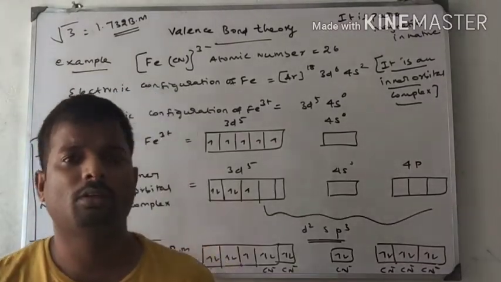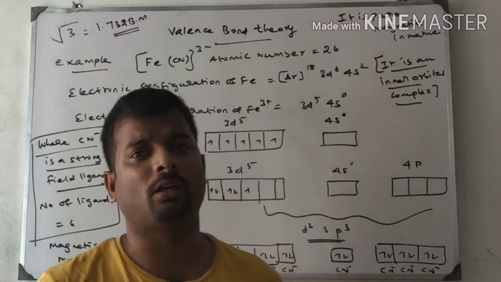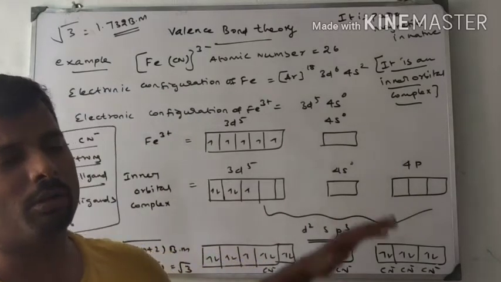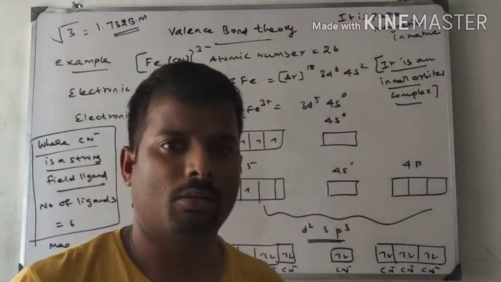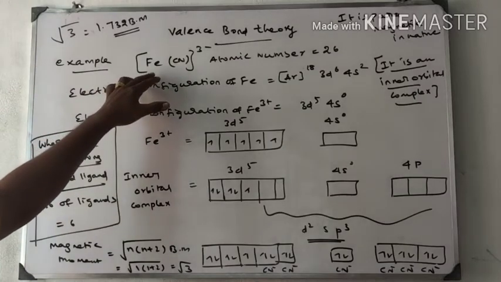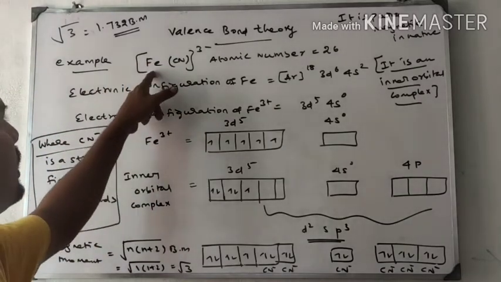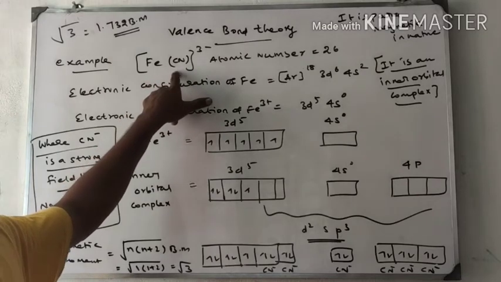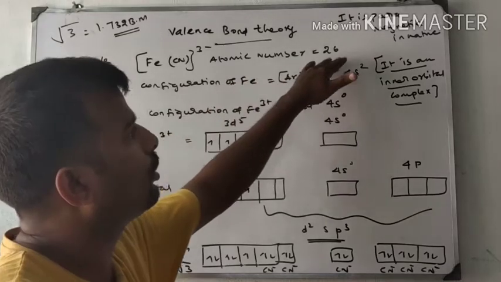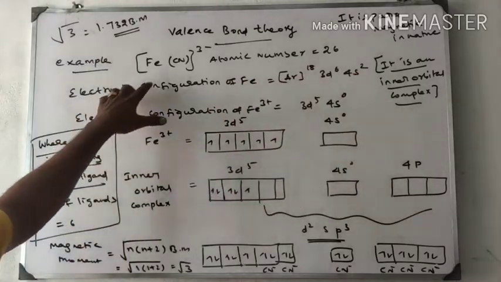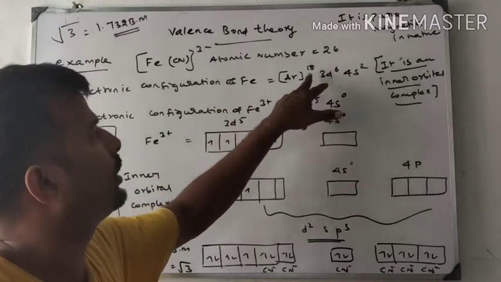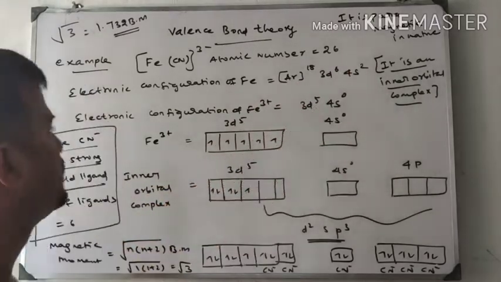Hello students, now I have explained the postulates of valence bond theory. Now I am going to give an example for the valence bond theory. Example 1 is an iron compound. Iron is the central metal atom, cyanide is the ligand, and this is the counter ion charge. The atomic number is 26. Electronic configuration for iron is argon 18, 3d6, 4s2, totally 26 electrons.